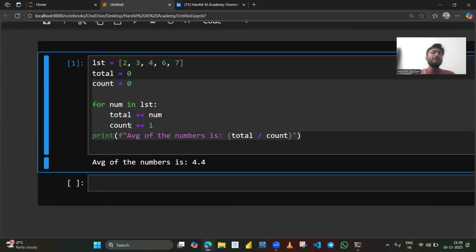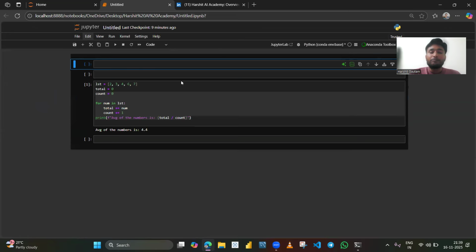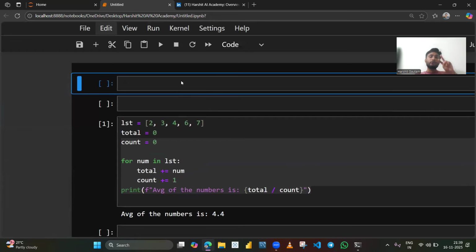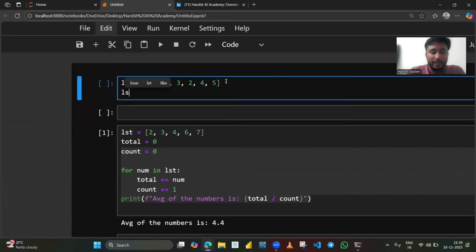Okay, I will solve one more question, which is very important for interviews, and that also I will do without using any built-in function. So let's assume we have two different lists. I'll create lst1 and store some values there, for example 1, 2, 3, 2, 4, and 5. Then I'll have another list, lst2, with some values like 3, 5, 4, 7, and 8.